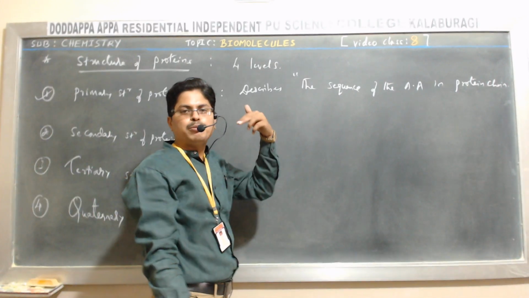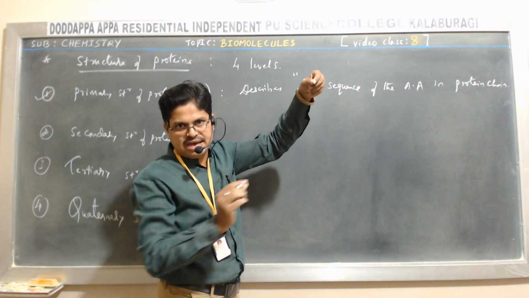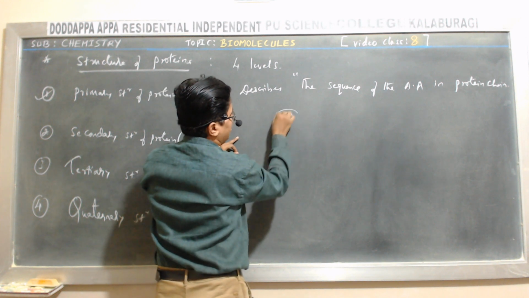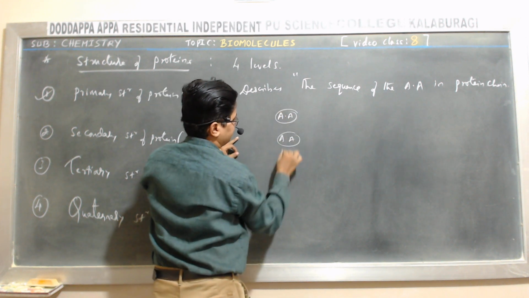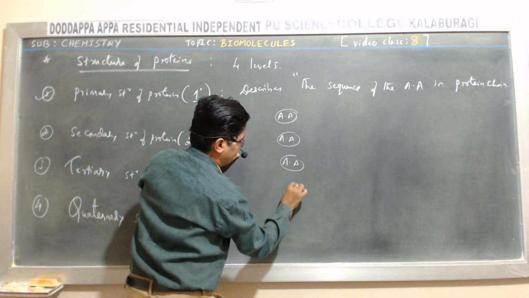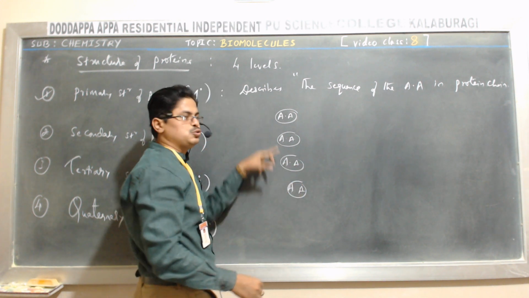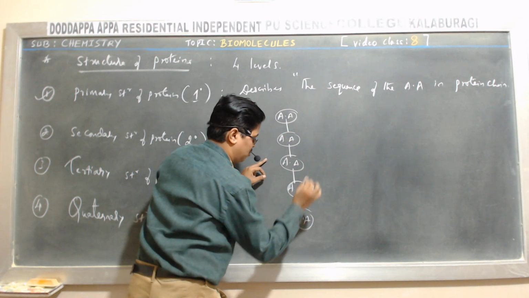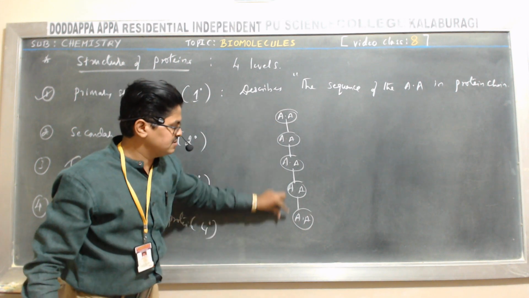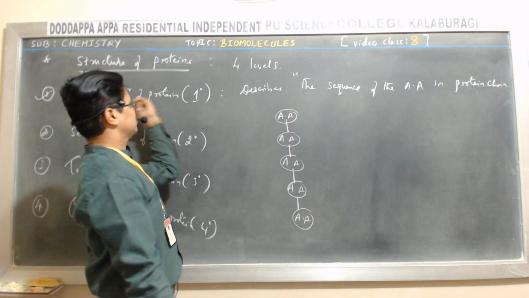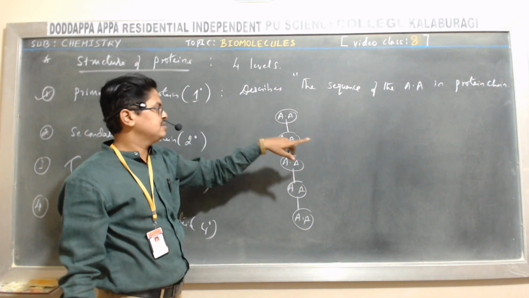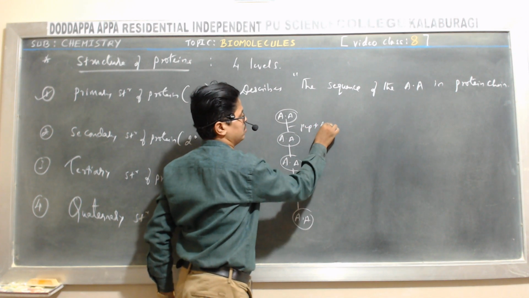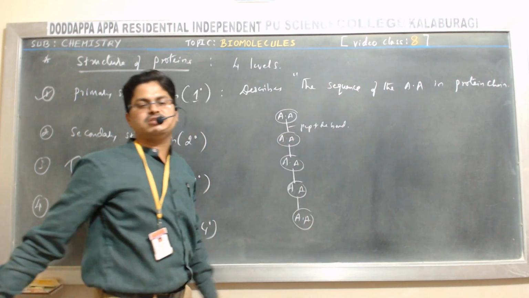As we know, proteins are made up of a chain of amino acids. Correct? It means how these amino acids are arranged in a sequence. These amino acids are arranged in a particular sequence through peptide bond formation. The sequence of amino acids is referred to as the primary structure of protein. It also involves peptide bonds.